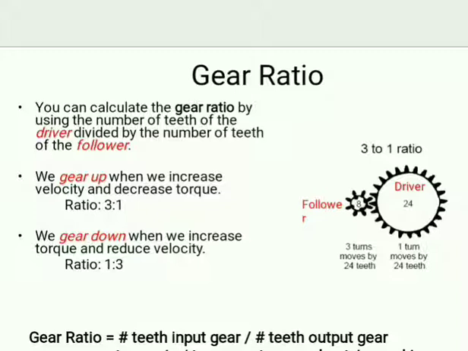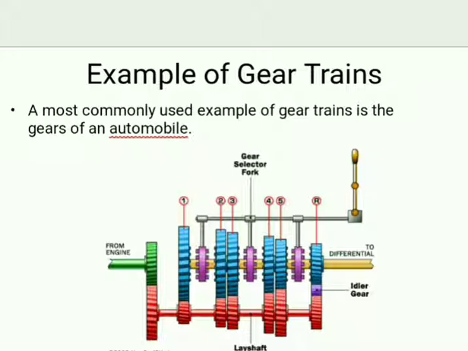We gear up when we increase velocity and decrease torque, ratio 3:1. We gear down when we increase torque and reduce velocity, ratio 1:3. Gear ratio is equal to teeth of input gear over teeth of output gear, or torque in over torque out, or speed out divided by speed in. An example of a gear train: the most commonly used example of a gear train is the gears of an automobile.